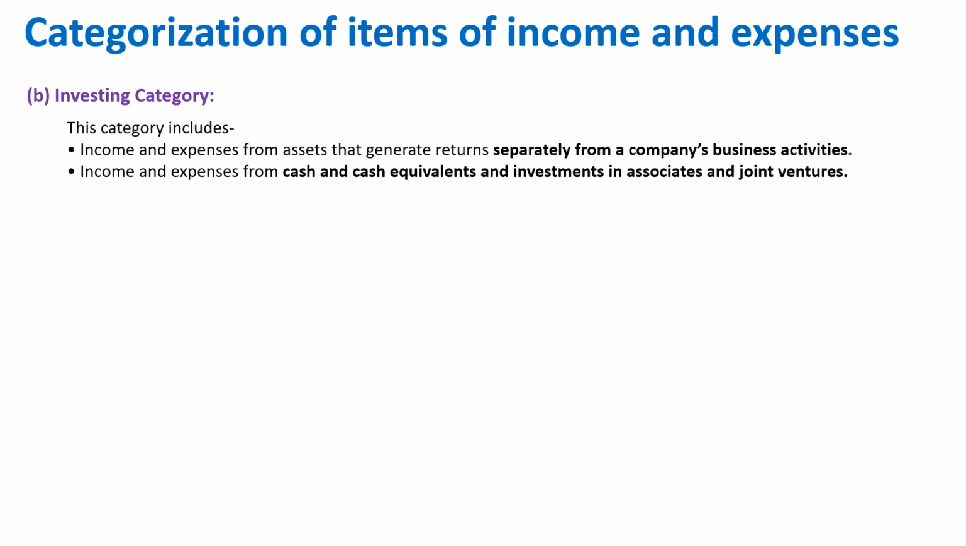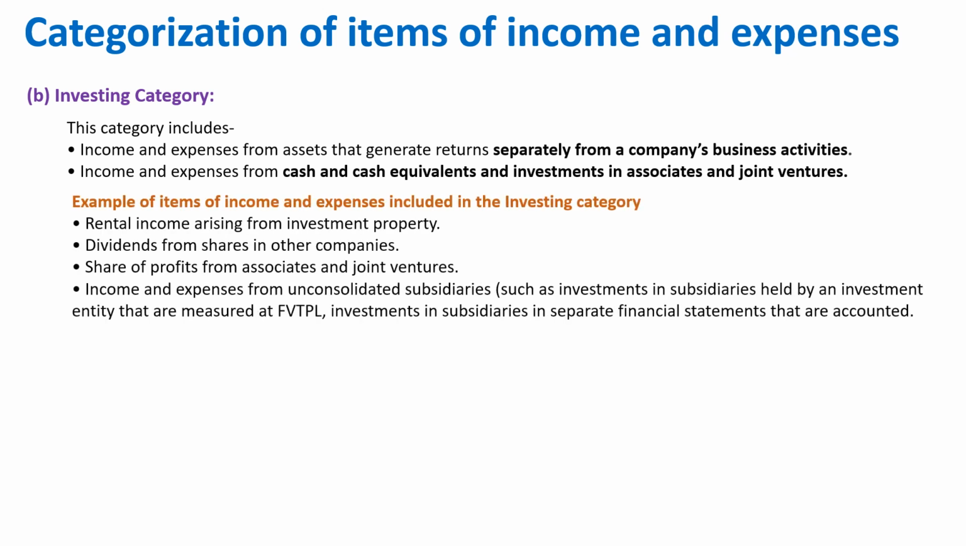Now, let's look into a few examples. So examples of items of income and expenses included in the investing category. What could be the examples? Rental income arising from investment property. In the previous slide, I talked about that, right? If you are a manufacturing or service industry, not connected to making buildings like real estate, then the rental income will be an investing category income. Second, dividends from shares in other companies. So you have invested, you're getting dividend, it is investing category. Share of profit from associates and joint ventures, similarly an investing activity.